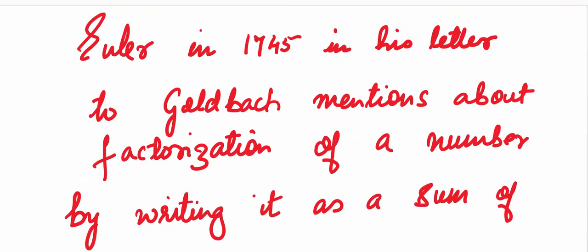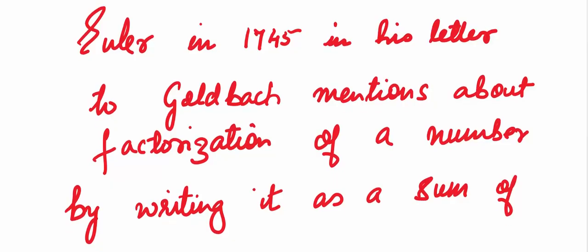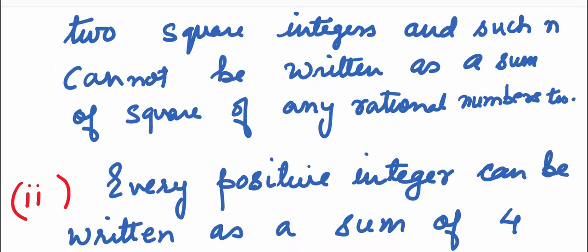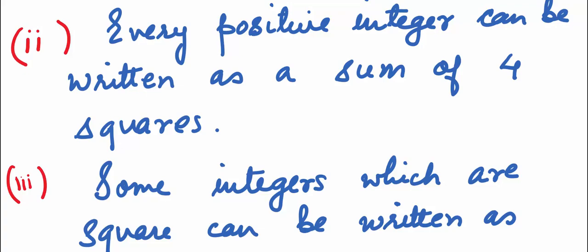Euler, in 1745, in his letter to Goldbach, mentions factorization of a number by writing it as a sum of two squares. Few things to note. Not every positive integer n can be written as a sum of two square integers, and such n cannot be written as a sum of squares of any rational numbers too. But every positive integer can be written as a sum of four squares. We would not be discussing this here.